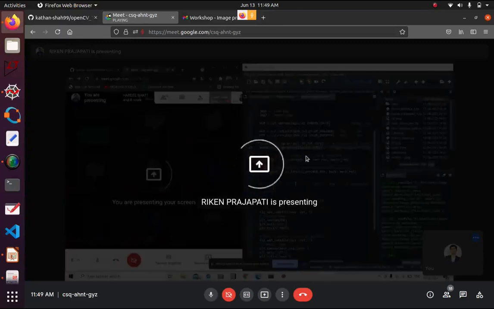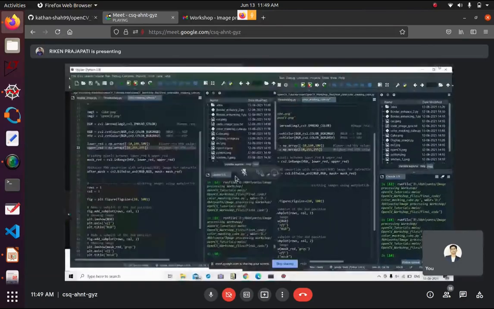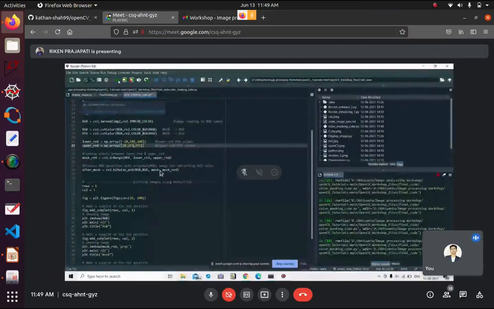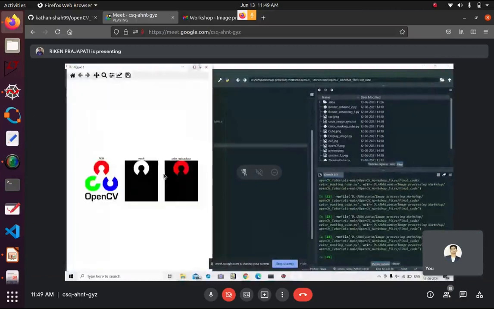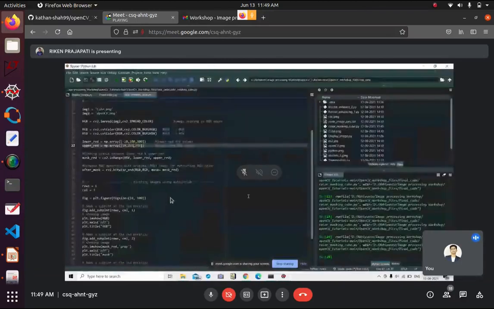Is it visible? Yeah, it's coming. Thank you. Run this. Okay, good. And if you want to extract the blue color, what will you do? Can you tell? I think we need to change this 10 to 120. Yeah, do this. First, find the HSV range.